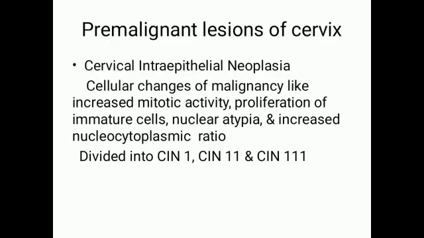So what are the pre-malignant lesions of the cervix? It is also called the cervical intraepithelial neoplasia. Here, in the cervix there will be cellular changes of malignancy like increased mitotic activity, proliferation of the immature cells, atypia of the nucleus and increased nucleus-cytoplasmic ratio. And there are three types of CIN, CIN1, CIN2 and CIN3.